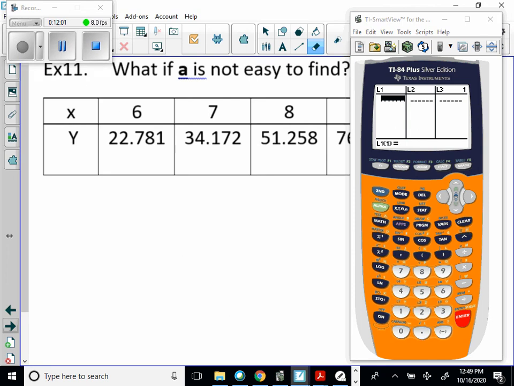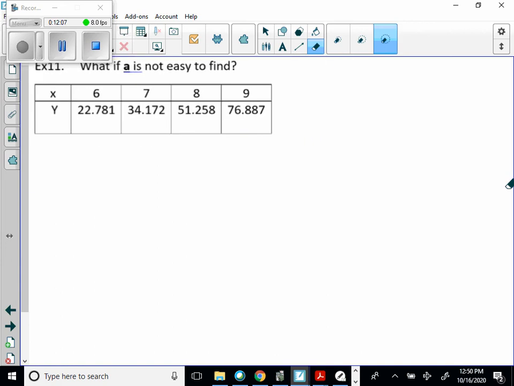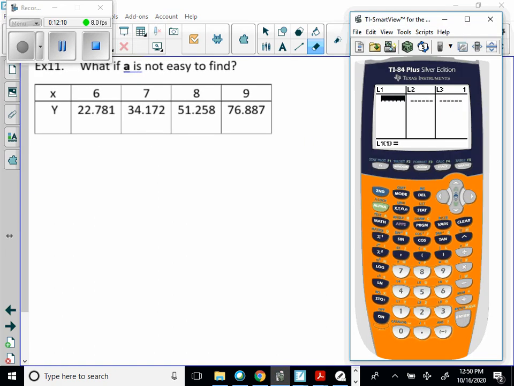So let's say find. And let's make this a little smaller where I can have both on my screen. So I'm going to say, okay, so X's are 6, 7, 8, and 9. And then right arrow, and then 22.781, and then 34.172, and then 51.258, and then 76.887. So we have our data in our calculator. Let's go through the next step.